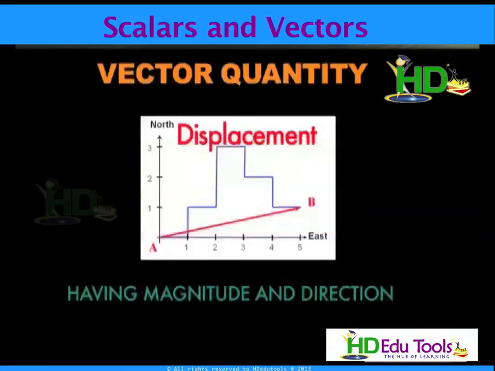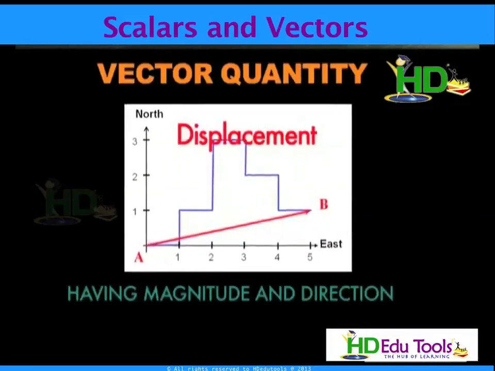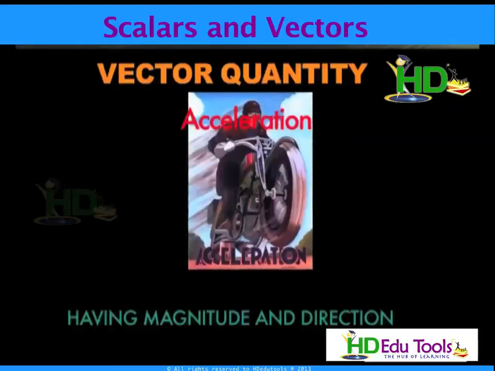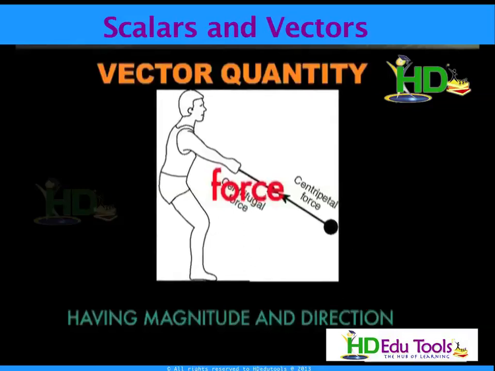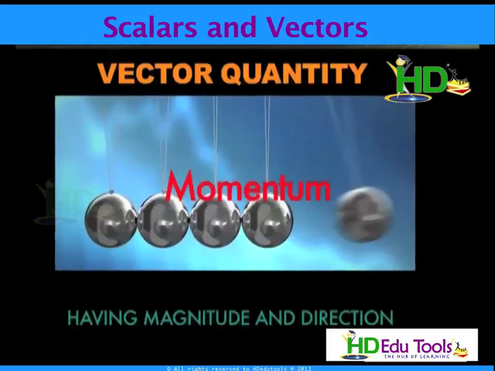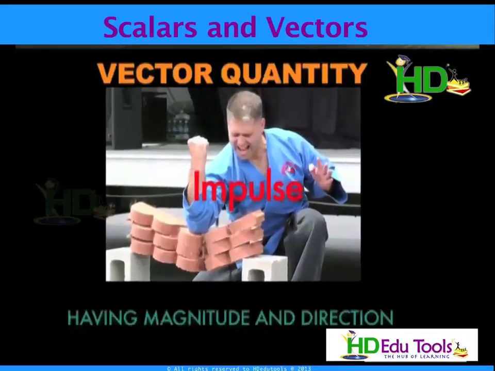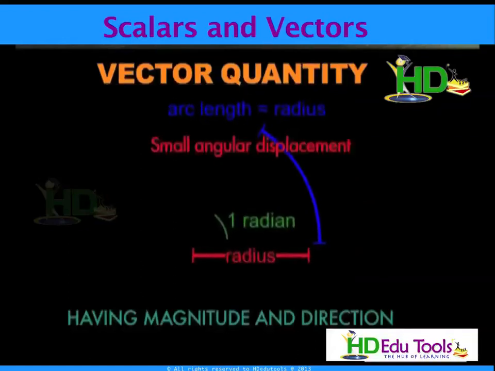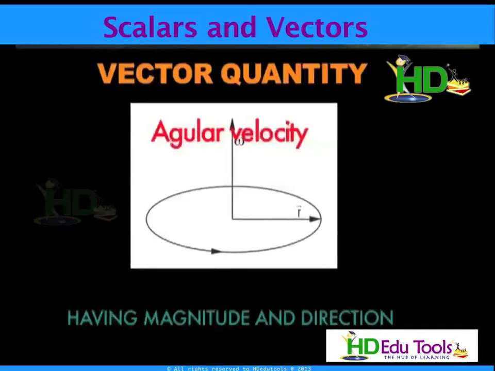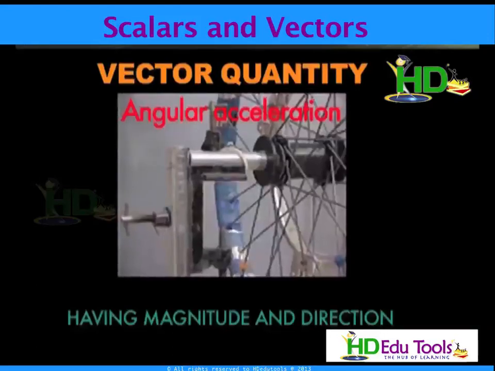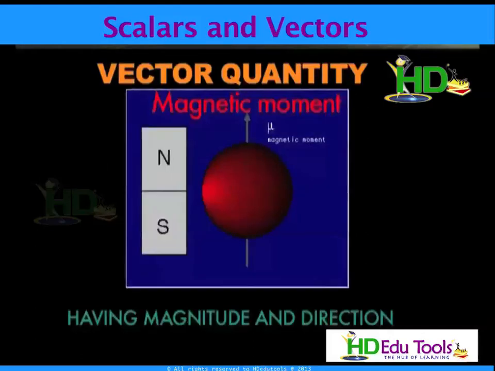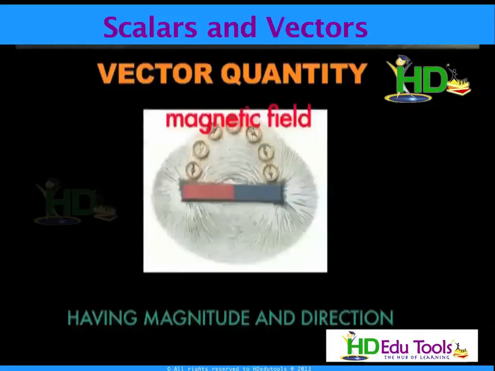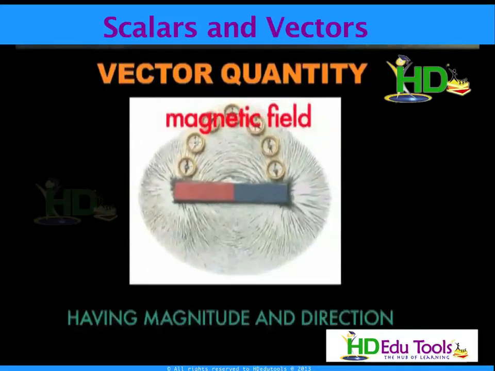Examples of vectors are: displacement, velocity, acceleration, force, momentum, impulse, moment of force, smaller angular displacements, angular velocity, angular acceleration, magnetic moment, dipole moment, current density, and intensity of electric field or magnetic field.